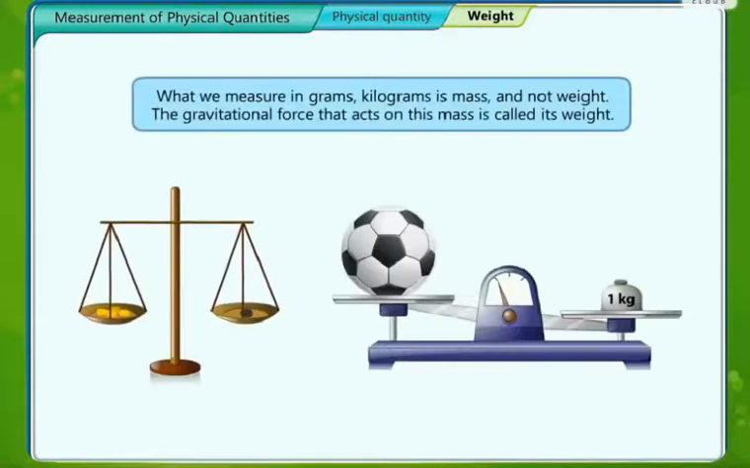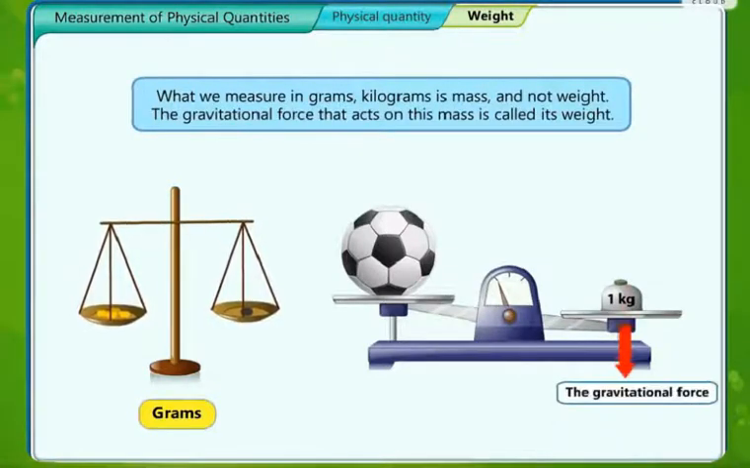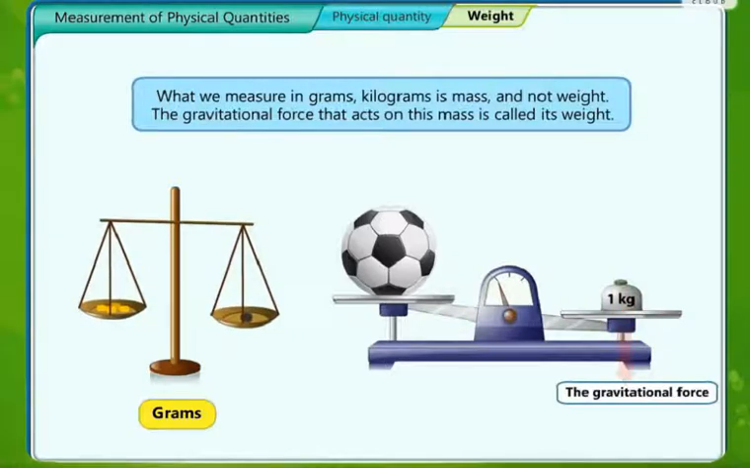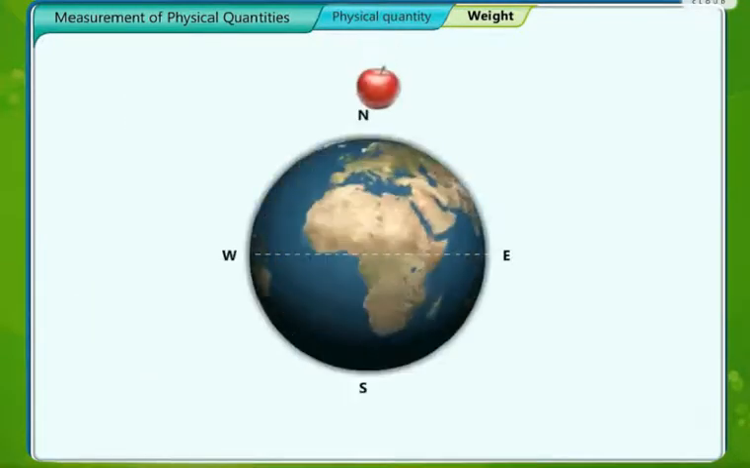As we have seen that mass is a scalar quantity, now we are going to study about weight, which is a vector quantity. What we measure in grams, kilogram is mass and not weight. The gravitational force that acts on this mass is called its weight. We all are aware of gravitational force. The earth exerts a force which pulls the entire object towards itself, and this force is due to gravity, and hence we call it gravitational force. The gravitational force acts towards the downward direction.